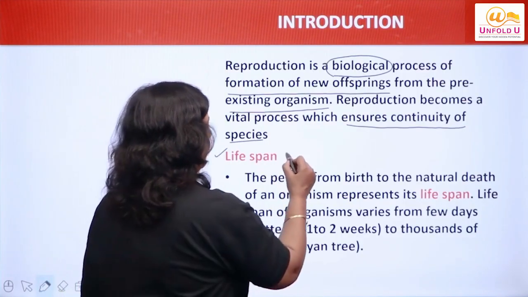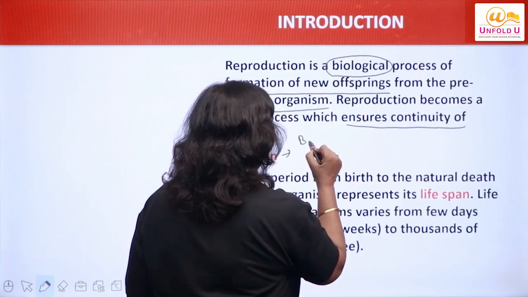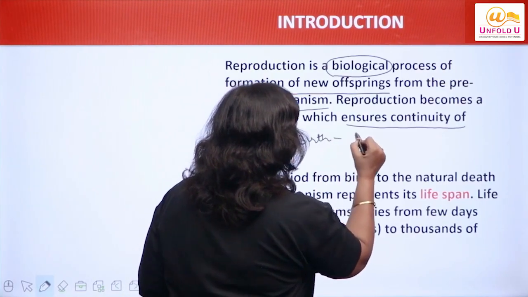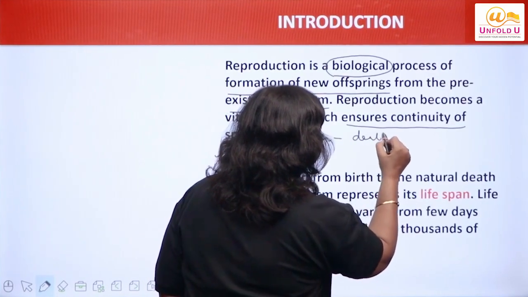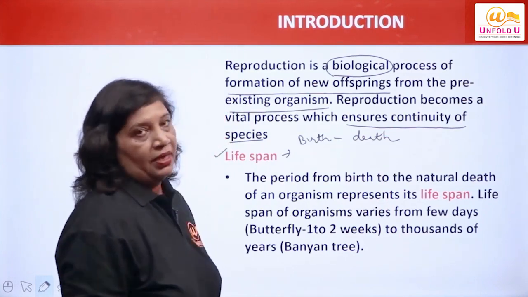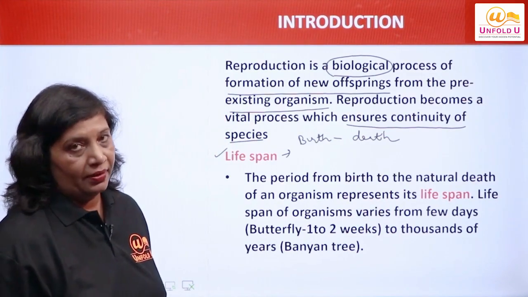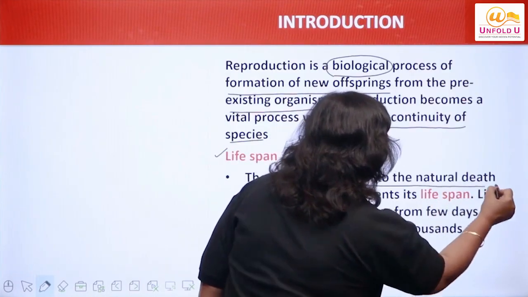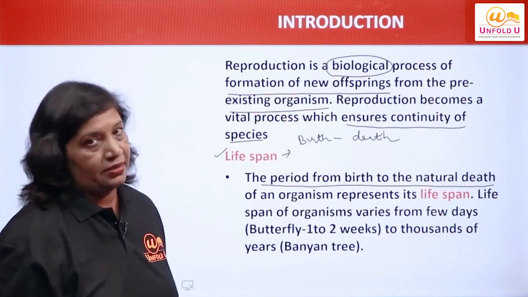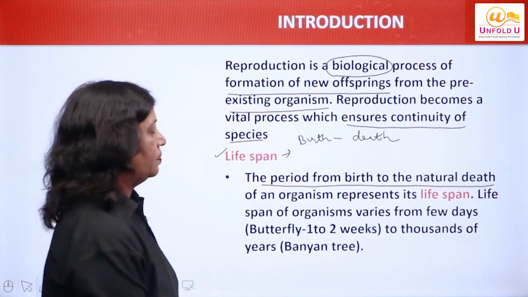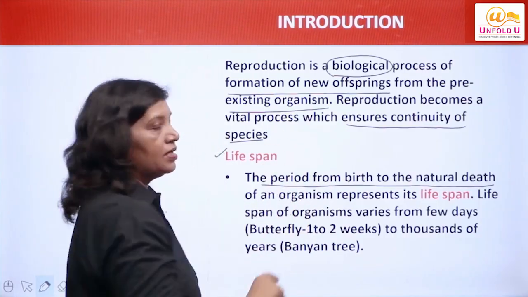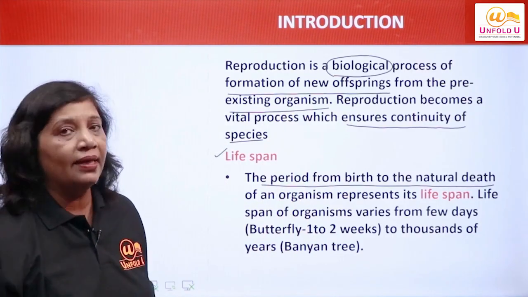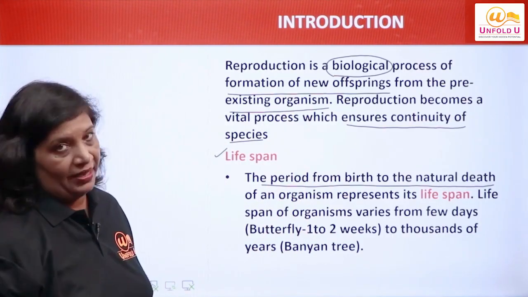Now let us talk about another very important term related to reproduction, lifespan. What is lifespan? The complete period from birth to death of an organism is called lifespan, right? Now this lifespan, we have divided into 4 different phases.